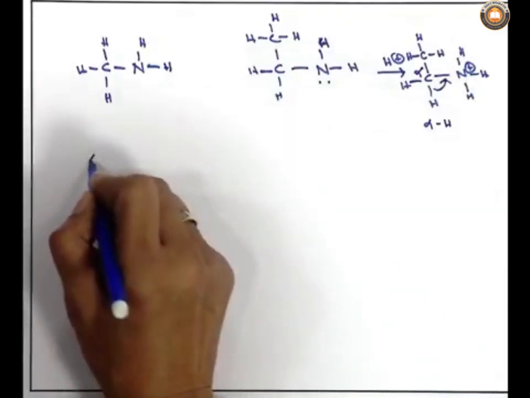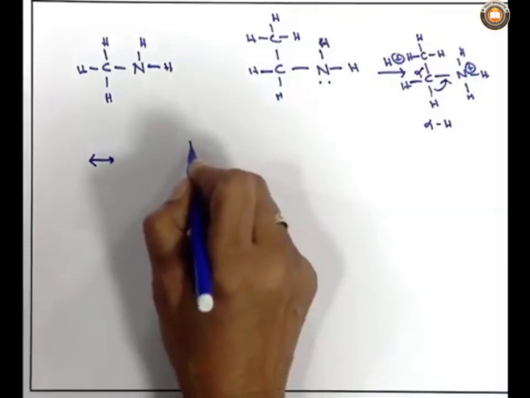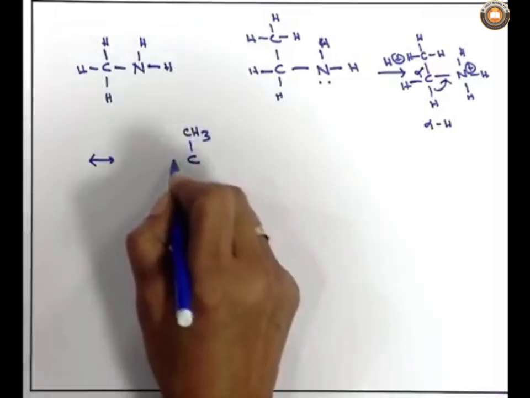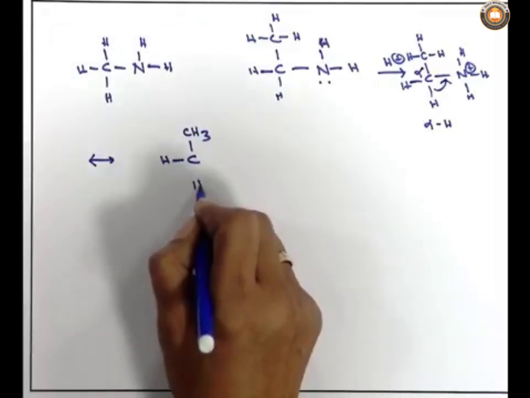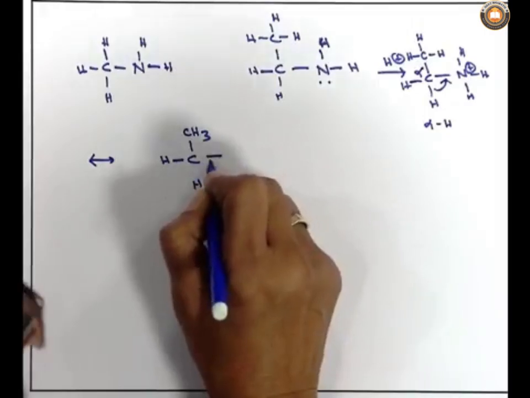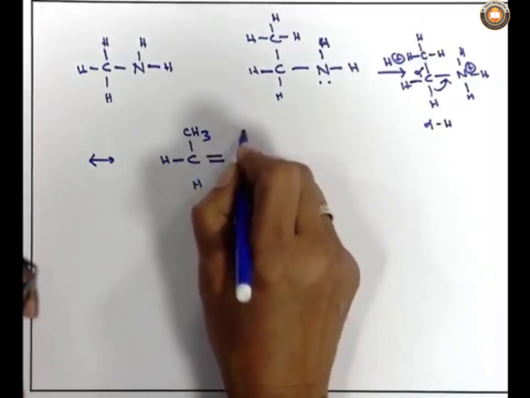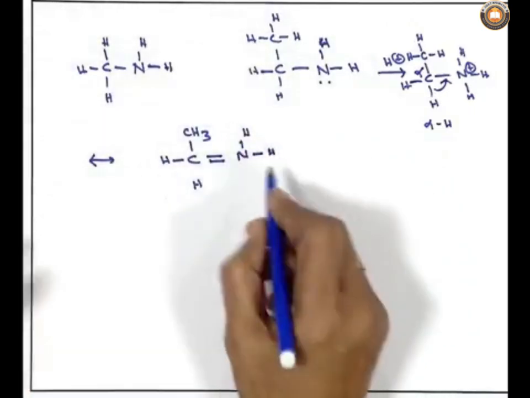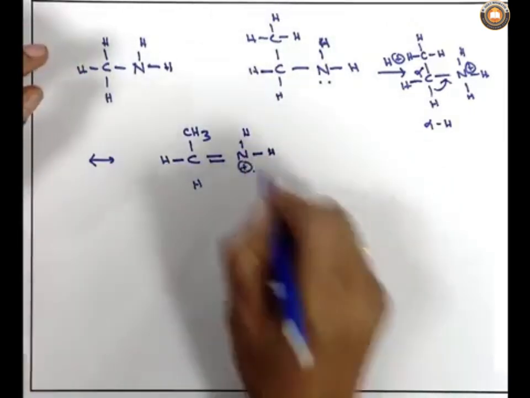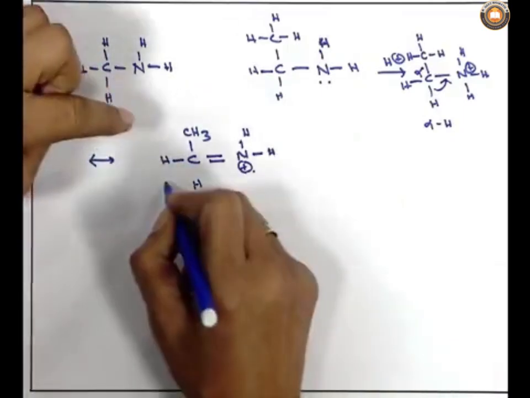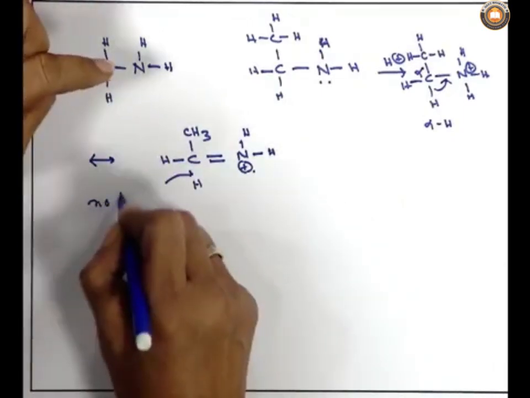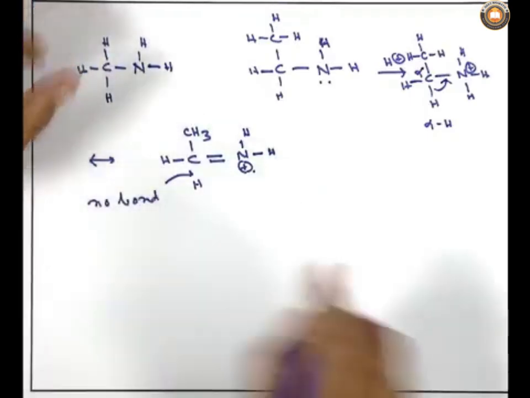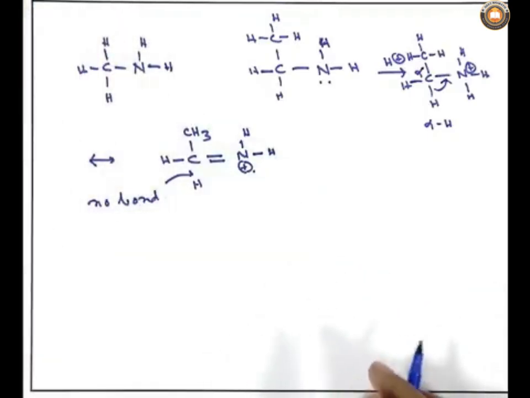So, what can we write? We can write another interesting structure where this hydrogen is there, and at the same time the proton loss will take place. There is no bond between carbon and hydrogen atom. So, what will happen?